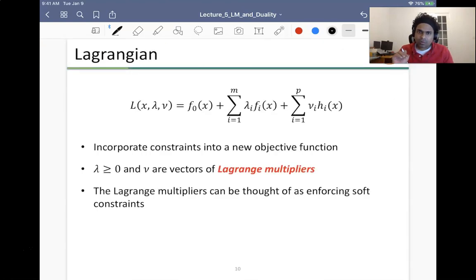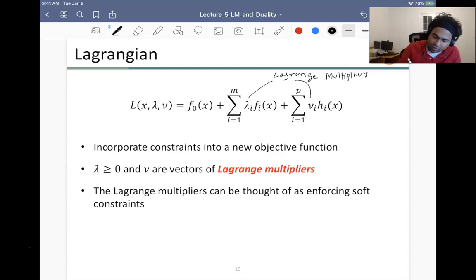Okay. So now the critical thing, this is called the Lagrangian, right? And these terms are actually called the Lagrange multipliers. So the idea is that I can convert my constraint problem and bring my constraints into the objective via the idea of Lagrangian and Lagrange multipliers.